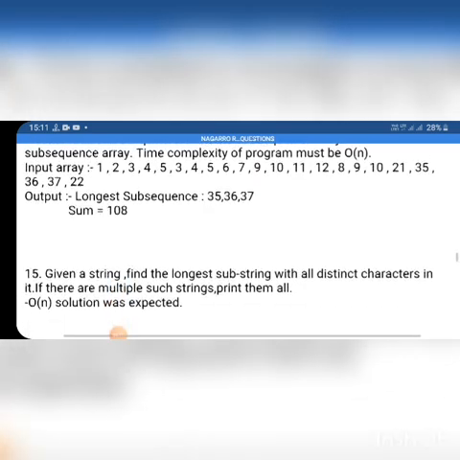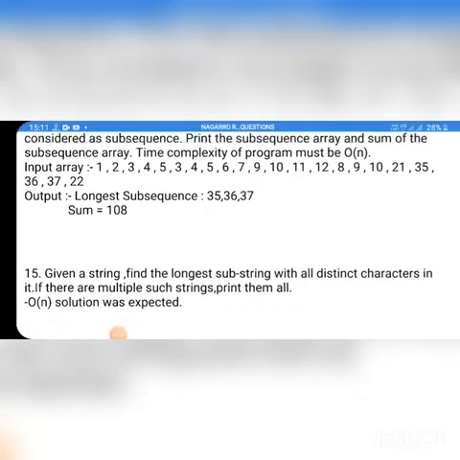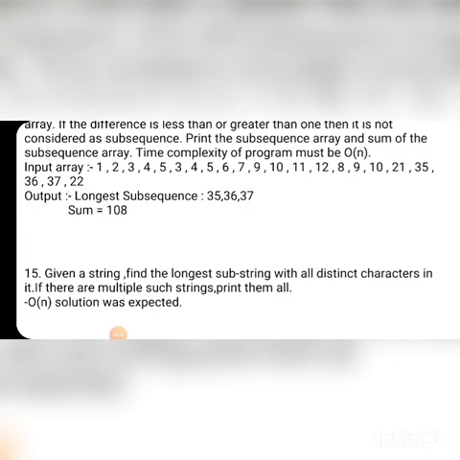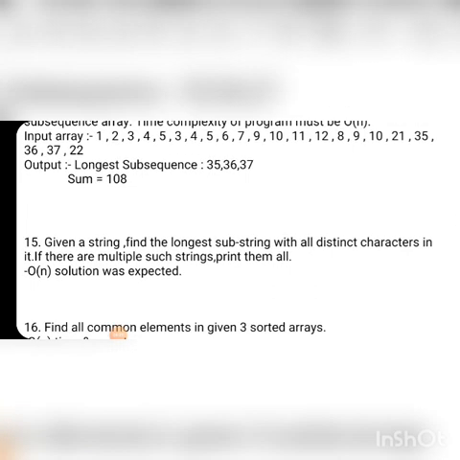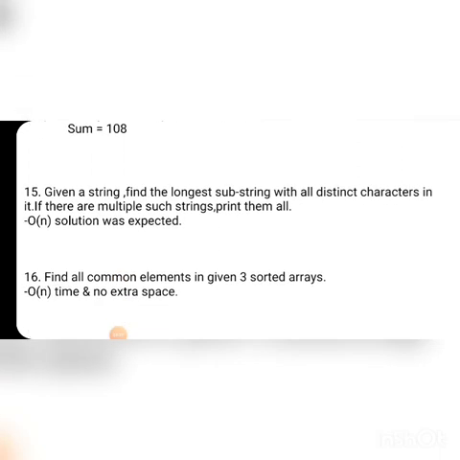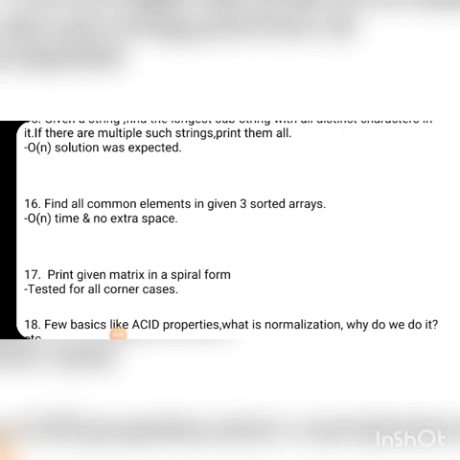And the 15th question they asked is: given a string, find the longest substring with all distinct characters in it. If there are multiple such strings, print them all. And the O(n) solution was expected. For the 16th, find all common elements in three given sorted arrays, with O(n) time and no extra space required.